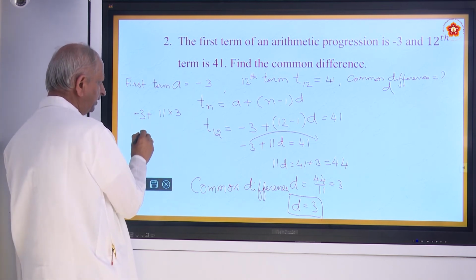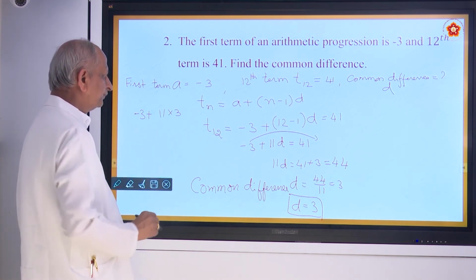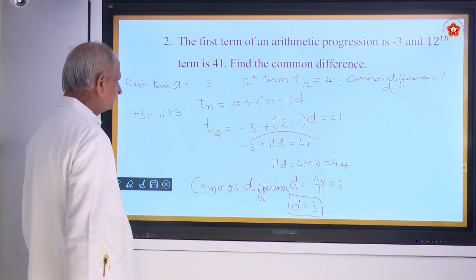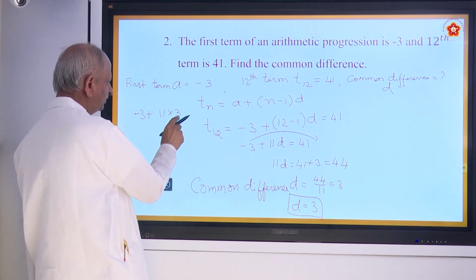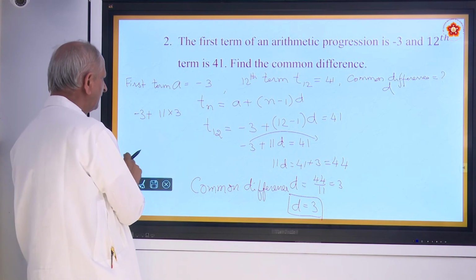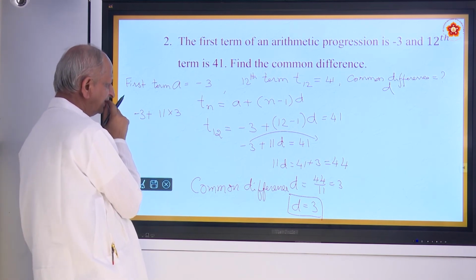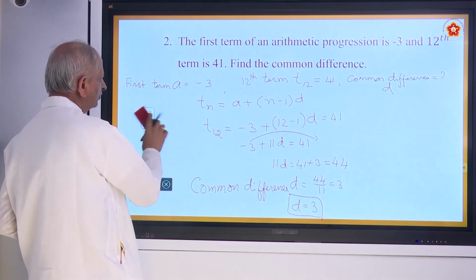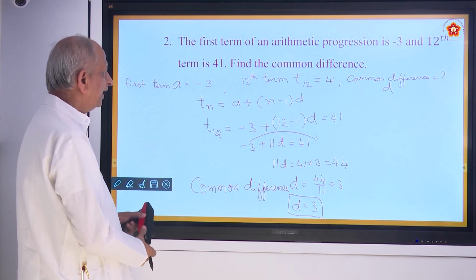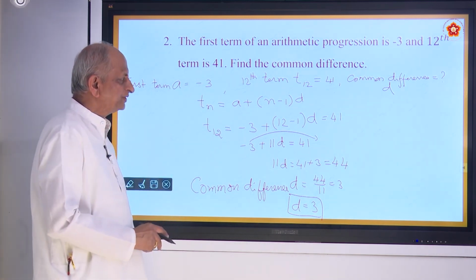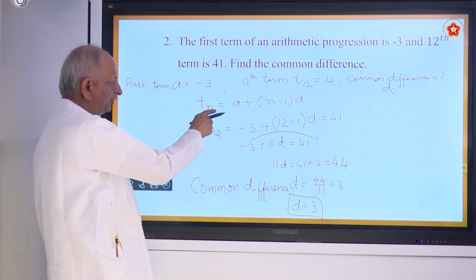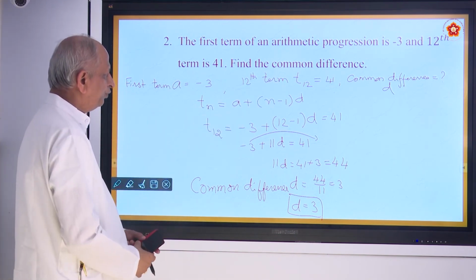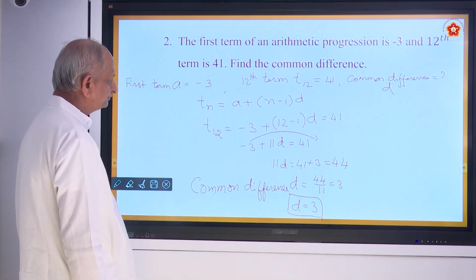So 11 into the common difference, plus minus 3, gives the 12th term. Like that you can verify also. Similar types of questions you must be able to answer. Tn is equal to a plus n minus 1 into d. Shall we do one more? We will try one more.